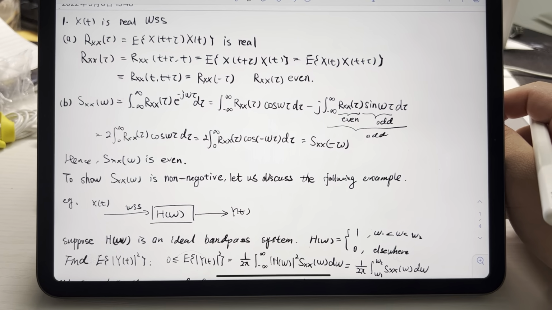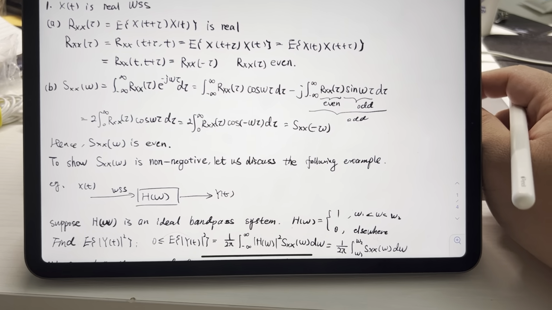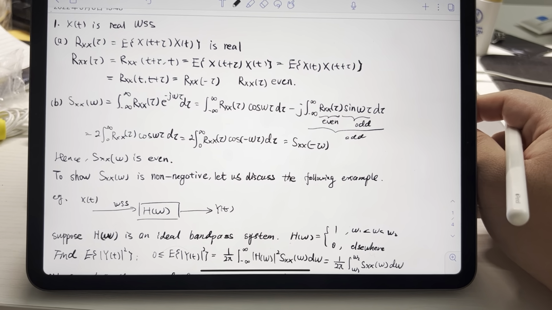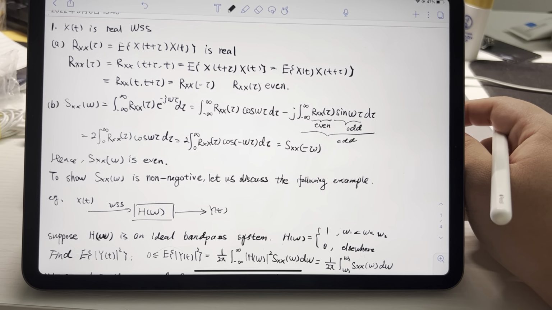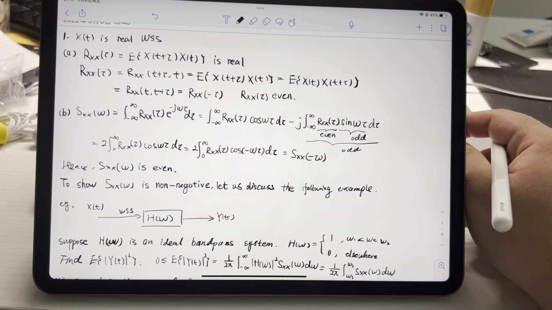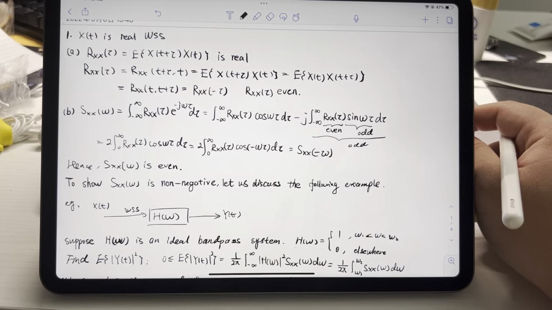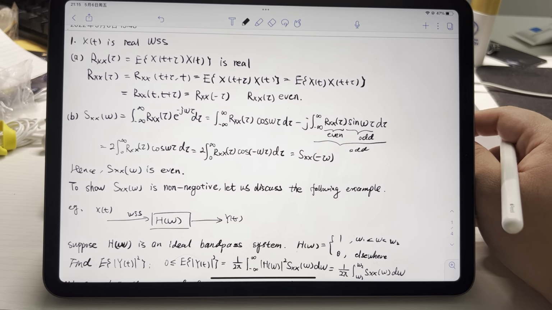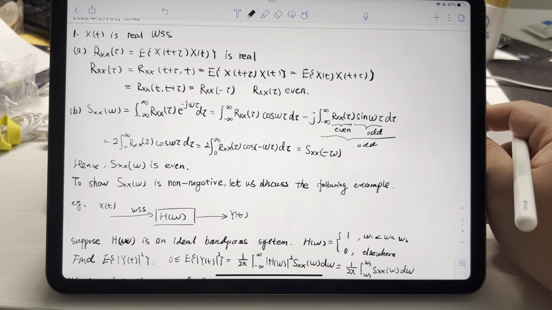For the first question, the stochastic process Xt is a real WSS with autocorrelation RXX(tau) and power spectral density SXX(omega). Show that, first, RXX(tau) is real and even. In order to prove it is an even function, we need to prove that RXX(tau) equals RXX(negative tau).